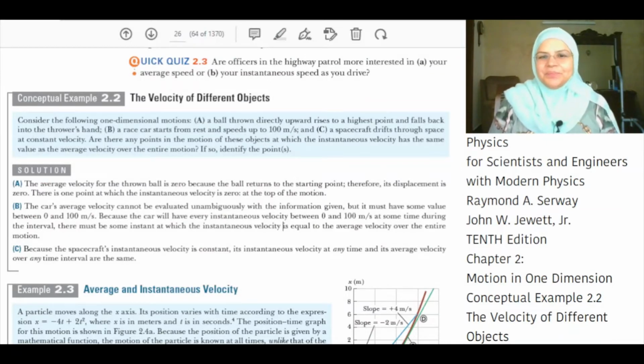Assalamu alaikum. Today we will do a very small conceptual example 2.2, the velocity of different objects, from the book Physics for Scientists and Engineers with Modern Physics by Serway and Jewett, 10th edition.